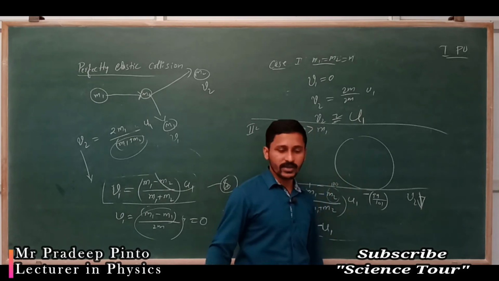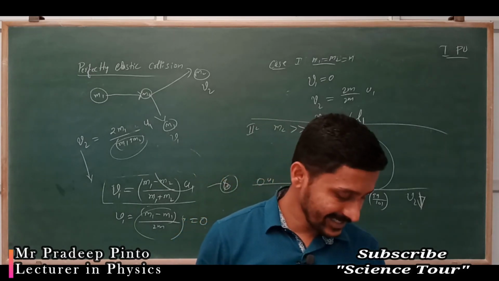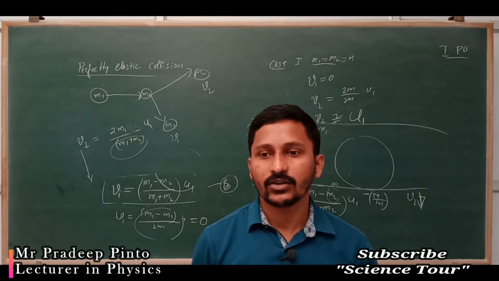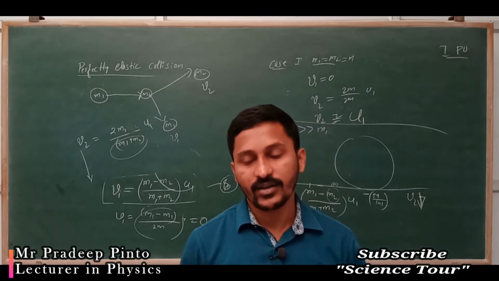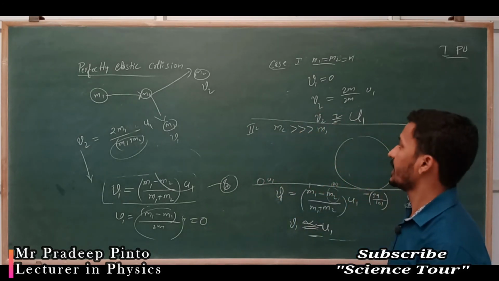That is what you were imagining, no? When I first asked what is going to happen, this is what happens in the case of elastic collisions, which we have discussed in perfectly elastic collisions.